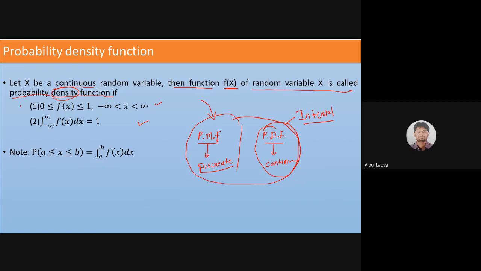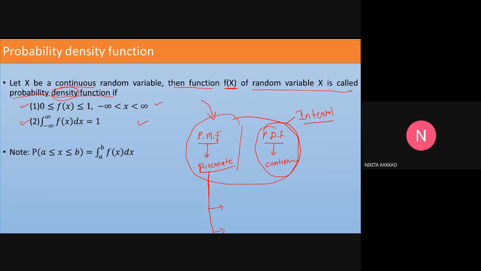Now, take care. We had two conditions for the probability mass function. What were both those conditions? When we were checking whether the provided probability function is a probability mass function or not, yesterday we did 3 examples, and to check that we were checking two conditions. What were those two conditions? Yes, this question is for Nikita.